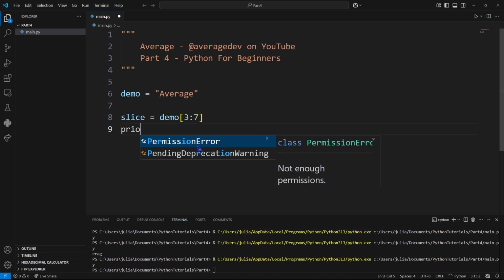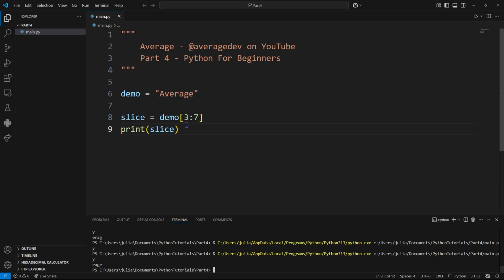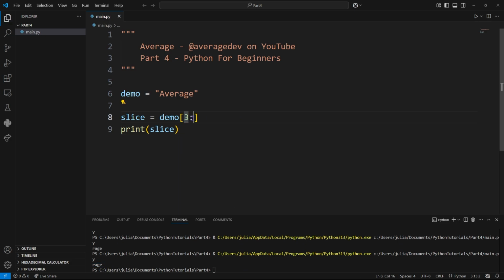If we were to print this, we should get rage in the console. We can also just do 3 colon and specify that we want to get the very end. We don't want it to stop. We want it to start at 3 and just continue on and on. Now, if we want to reverse this, we could do colon and 3. Basically what this will do is get every letter up until the 3rd index, not including the 3rd index. So what we should get here is actually av. And we do. Obviously, we can tell it to start at a certain letter as well, just like this, so 2 and 3, and we would get the letter E, as this is the 2nd index, and we want to stop at the 3rd, which would be this.